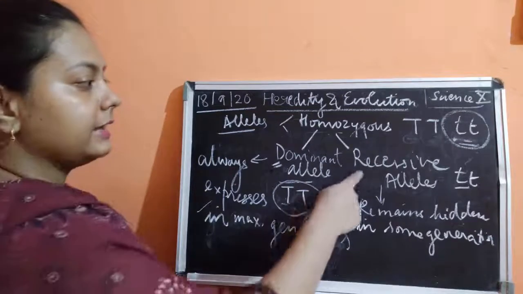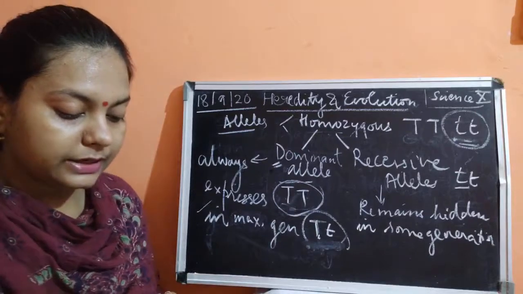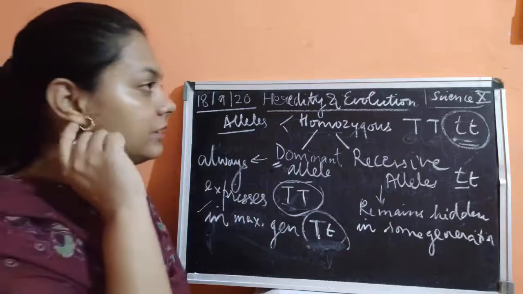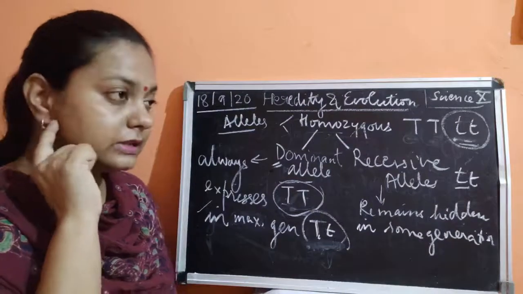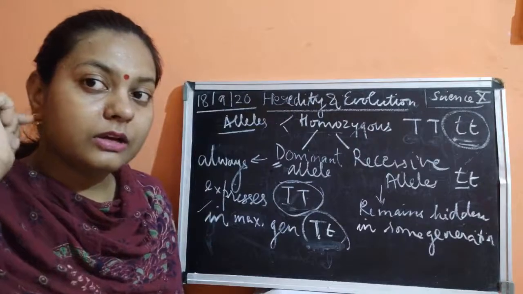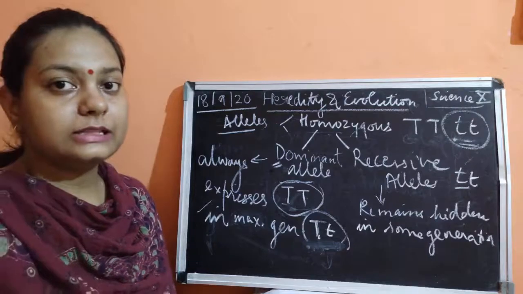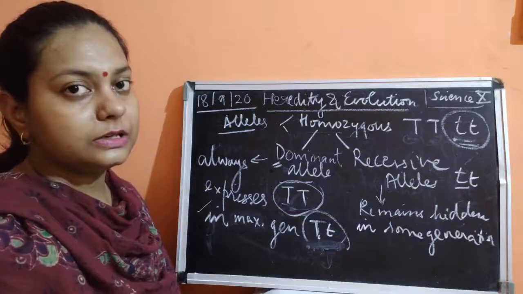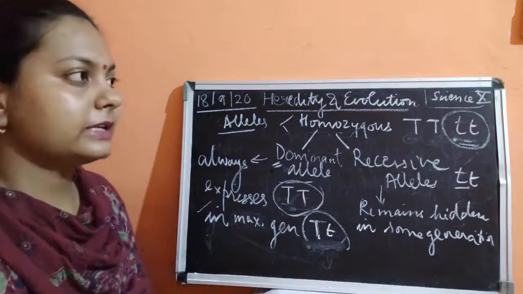Recessive trait means it is the hidden trait. Sometimes it is expressed, sometimes it is not. For example, the attached earlobe. Earlobe means the skin of the ear is attached with the skin of the cheek. So the person who has the attached earlobe, this is the recessive trait. In some people it is expressed, and in some people it is not. Many other traits can also be written as dominant or recessive.